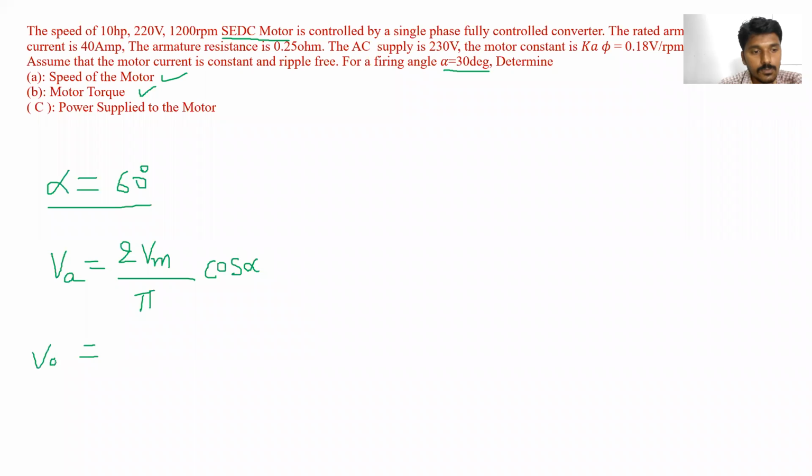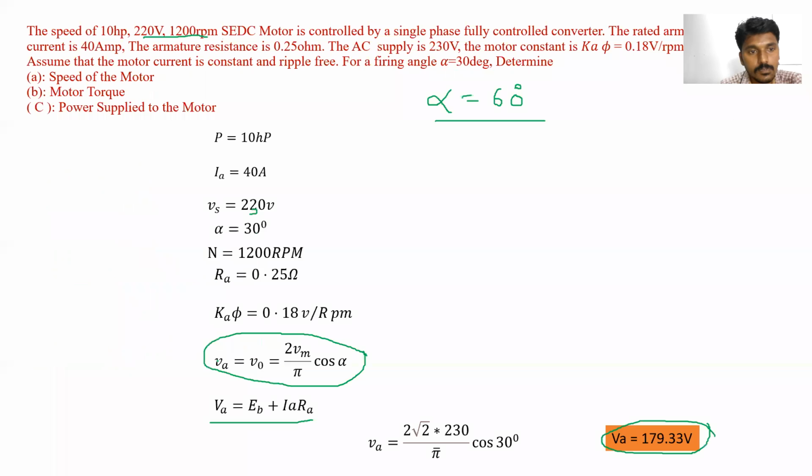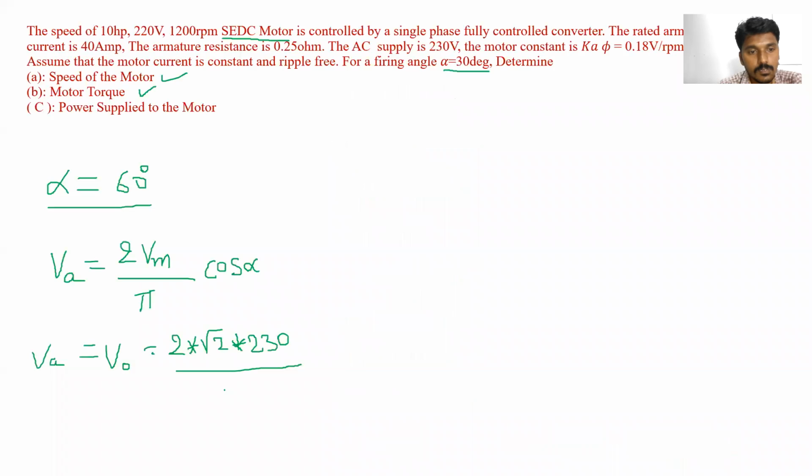Va is equal to V0 is equal to 2 into root 2 into 230 divided by pi cos 60 degrees.